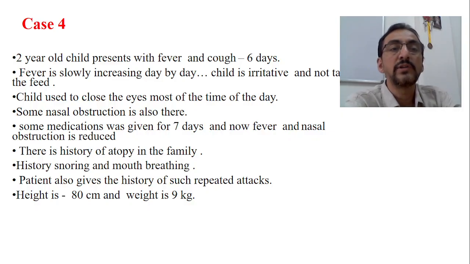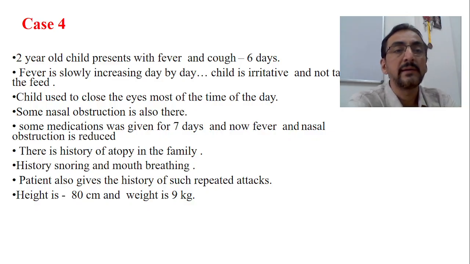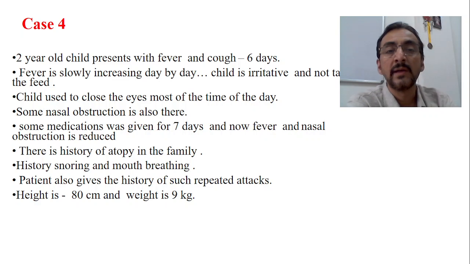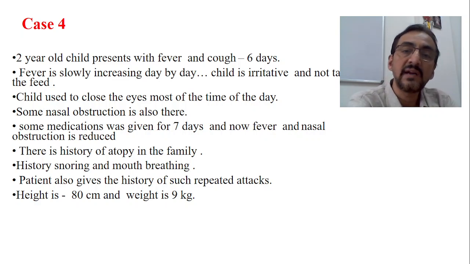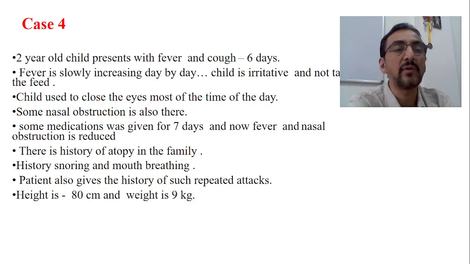A 2-year-old child presents with a fever and cough for 6 days. The child has had fever as well as cough for the last six days. The total duration of the illness is about 6 days. What the mother says is the fever is slowly increasing day by day. On the first day the fever was a little less, and now the intensity of the fever is gradually increasing. In the meantime the child is also irritable and is not taking feeds properly. This is the complaint of the mother.